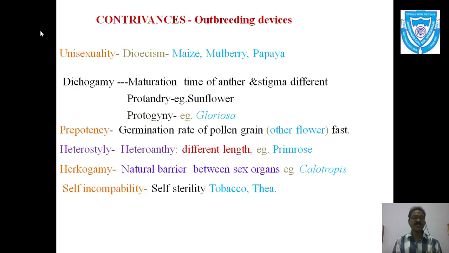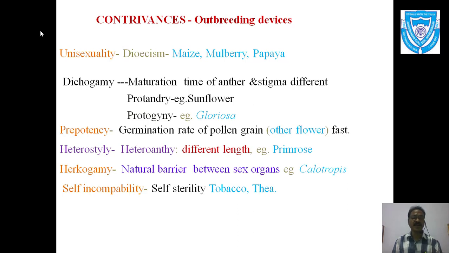Self-pollination is avoided because of such a condition, so that other pollen grains can be accepted by this stigma easily, but the self pollen grains are not accepted. Even though the pollen grains get deposited on the stigma of the same flower, the stigma shows a certain type of scar, an injury in short, and they are not accepted.